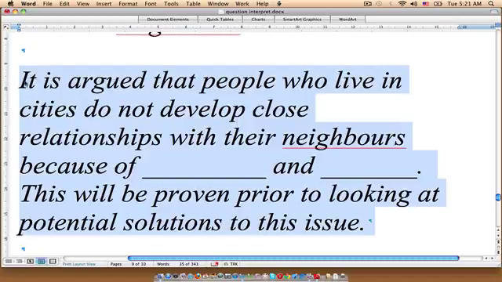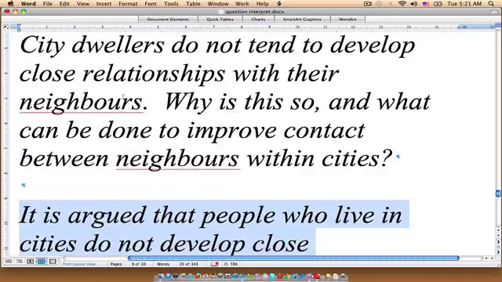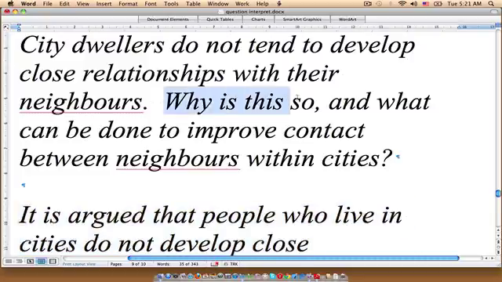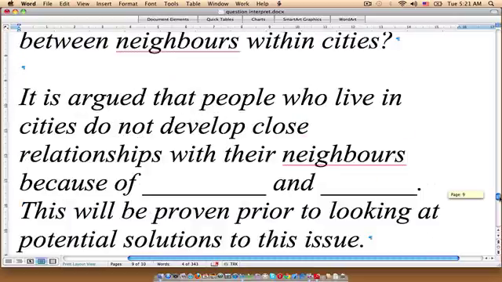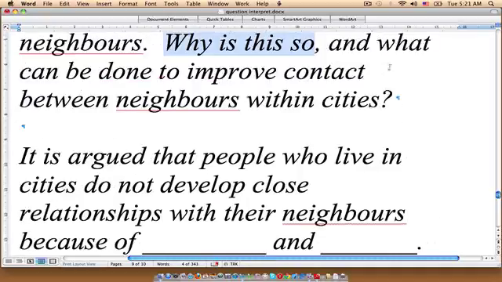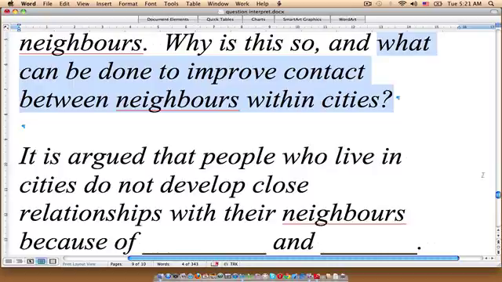So what happens is the examiner reads, "It is argued that people who live in cities do not develop close relationships with their neighbors because of this and this." That answers this part of the question. Why is this so? Then the second part of your thesis, which is kind of like an outline sentence too, states, "This will be proven prior to looking at potential solutions to this issue," which answers this part of the question. Then what happens is you will provide two supporting paragraphs.